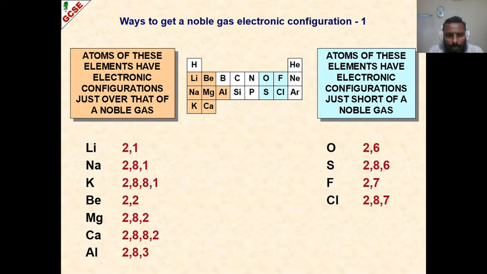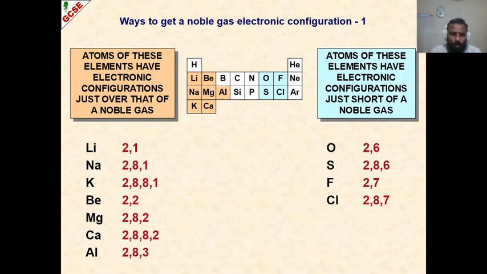Always remember that ionic bonding takes place between the metals and the non-metals. That is between group 1 and 2, and group 6 and 7, for example group 1 and 6 and 7, or 2 and 6 and 7. This is the most common combination of ionic compounds.